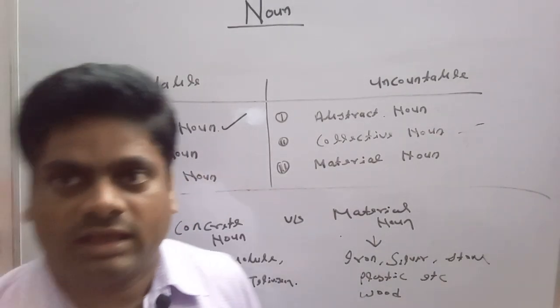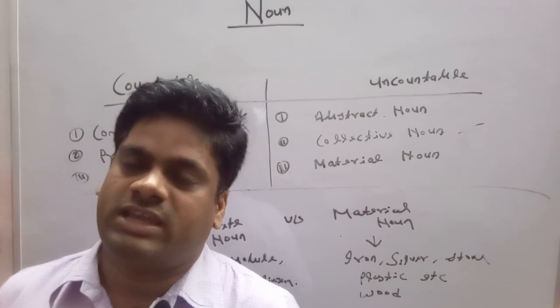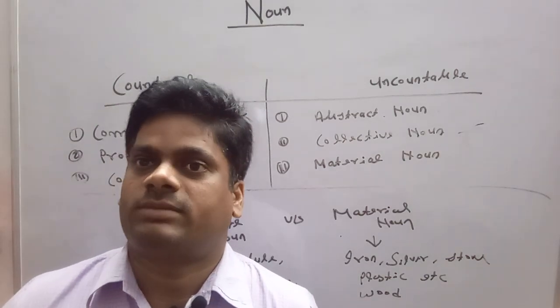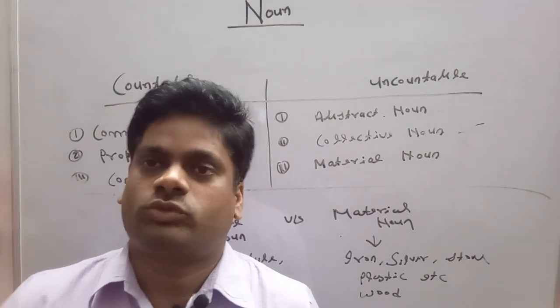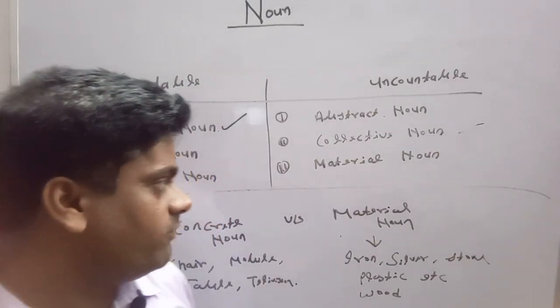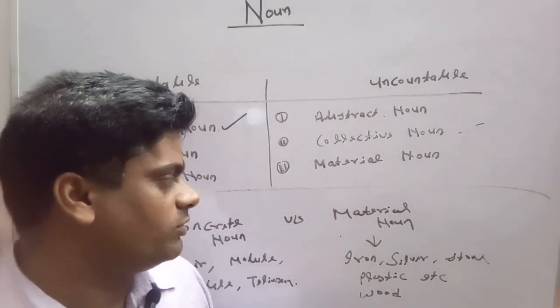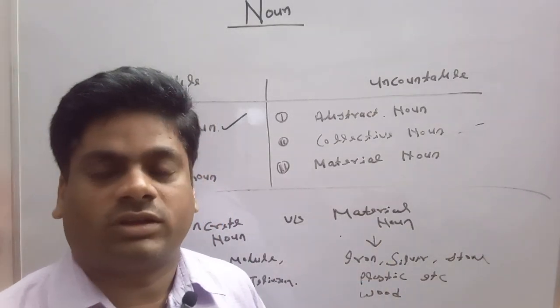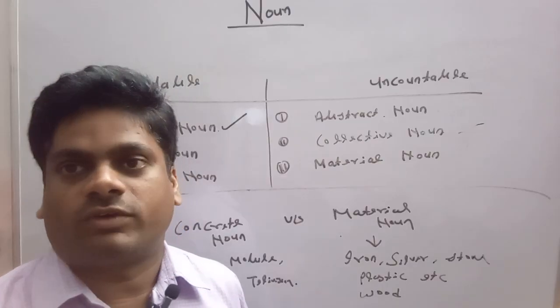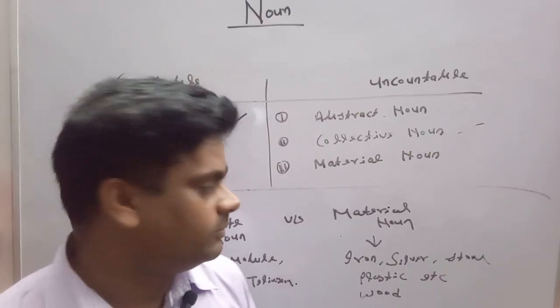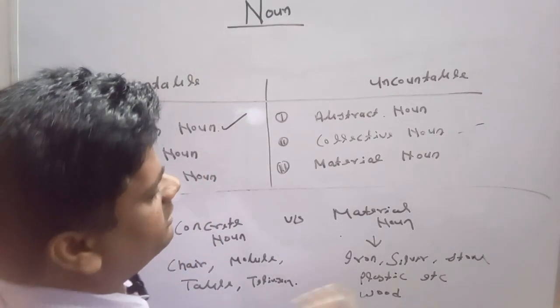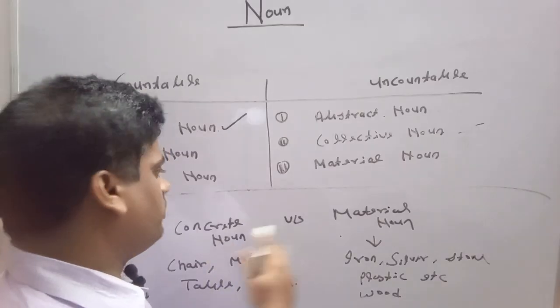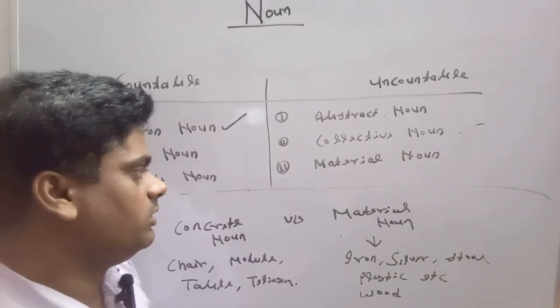Yet the table has found its unique place, as we can count one table, two tables, one chair, two chairs. But in case of material noun, we cannot count plastics. We cannot count wood. We can count a piece of wood, not wood, a piece of wood. So this is the basic difference between concrete noun and material noun.